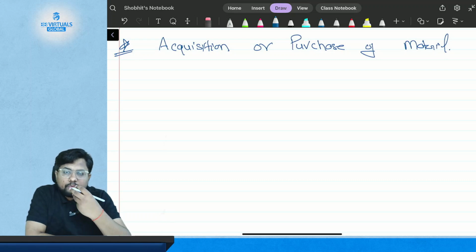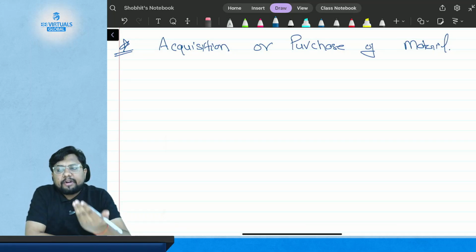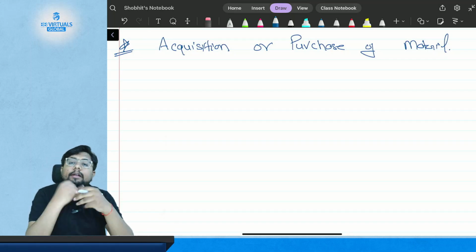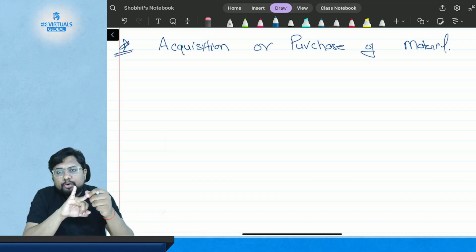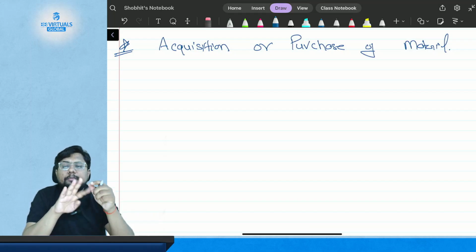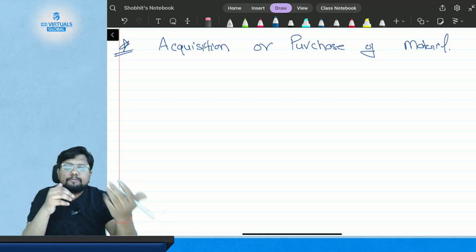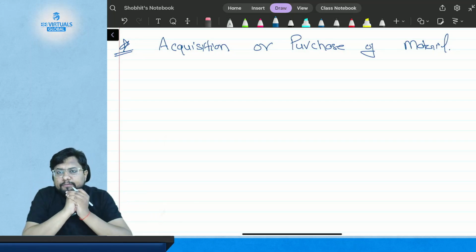Okay, so now what is the process to get the material? There are departments in each factory, or in each industry, or in each company. There are purchase departments, store departments, manufacturing departments, sales departments, and marketing departments. There are different types of departments for their different types of activity.